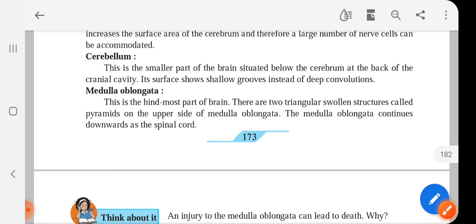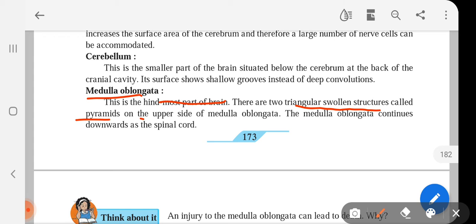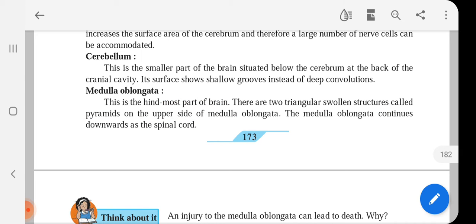Now if we talk about medulla oblongata, this is hindmost part of the brain. Okay, hindmost is back side or the lower part. There are two triangular swollen structures called pyramids on the upper side of medulla oblongata. The medulla oblongata continues downwards as the spinal cord.